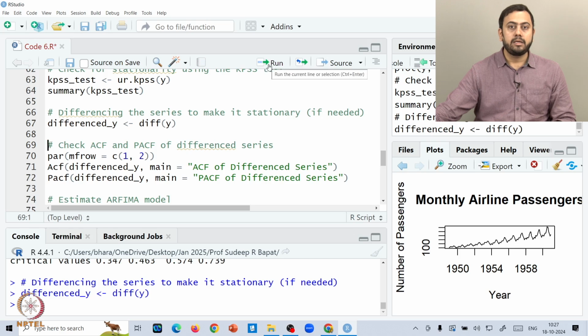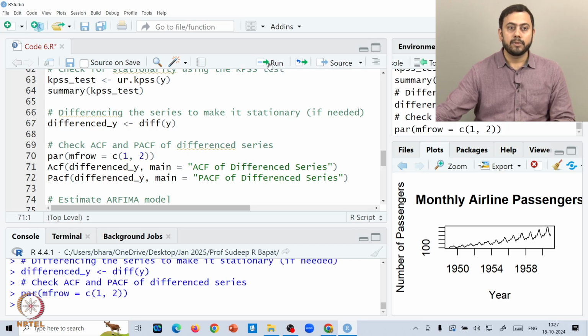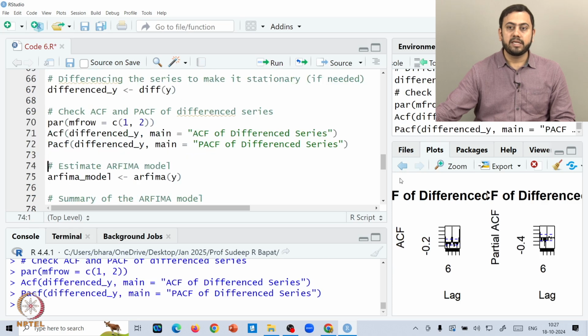Okay. Now again here I want two plots side by side, so I have to specify using a par command, right. So the first is ACF, second is PACF. Let me zoom in both the plots for you.